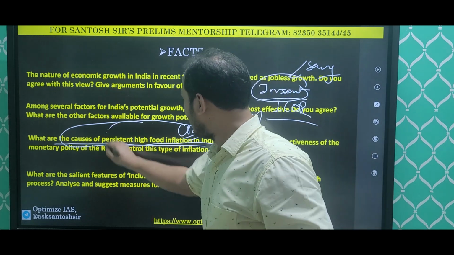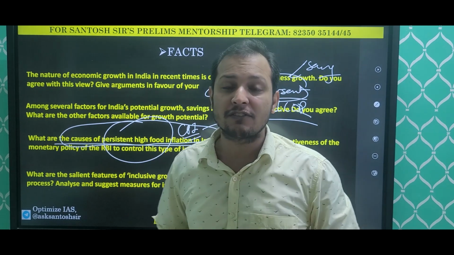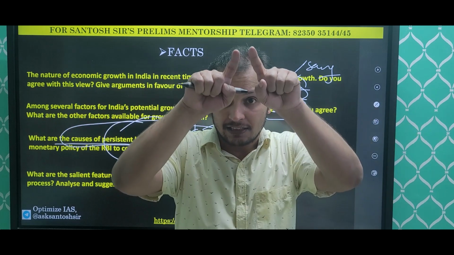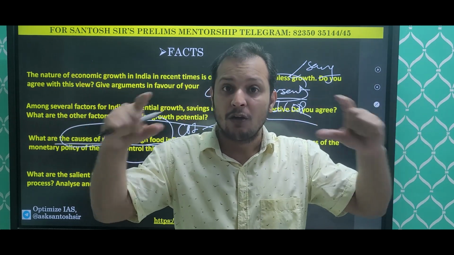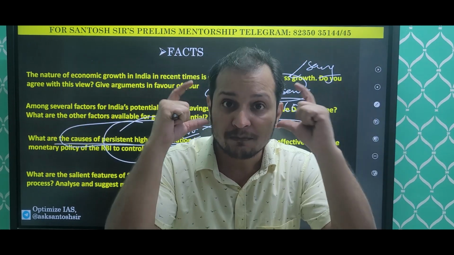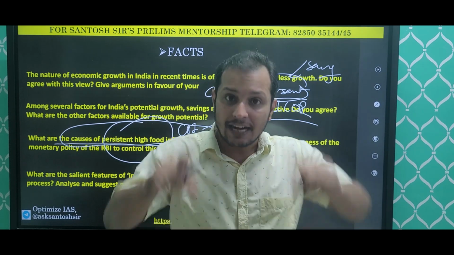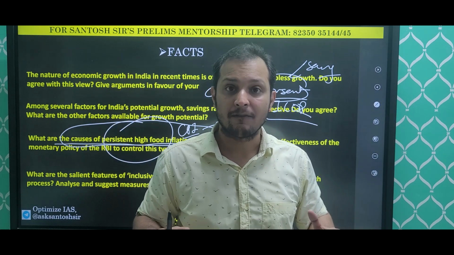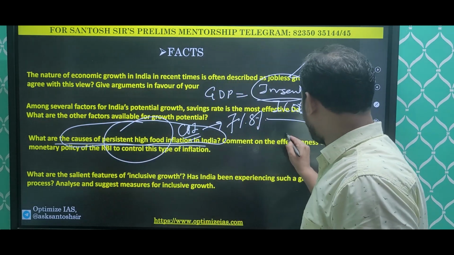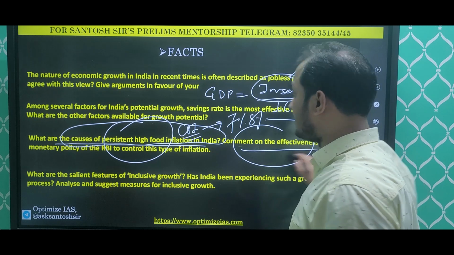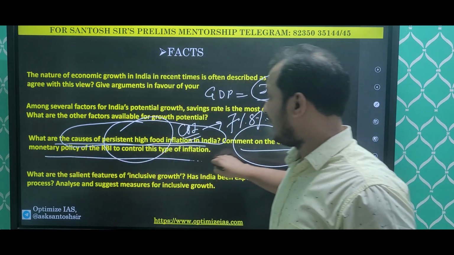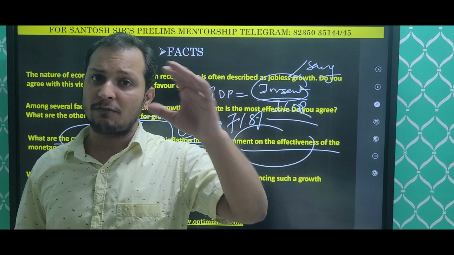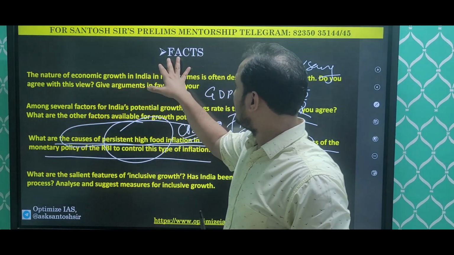And the food component of the CPI, what is the food component of the CPI? You have to show it. Guys, out of the CPI, the consumer price index, what is the food component? The food component is more than 45%. And that is why if we have to tackle the CPI, we have to tackle the food inflation. But the problem is the RBI, you see, comment on the effectiveness of the policy of RBI. I'll come to this to show you how to write this answer. But right now I am emphasizing on facts.